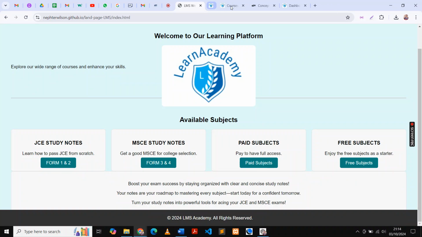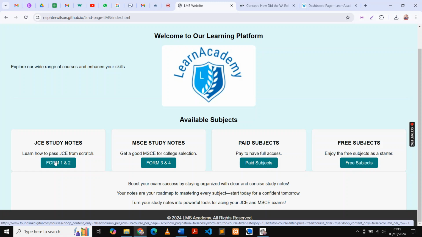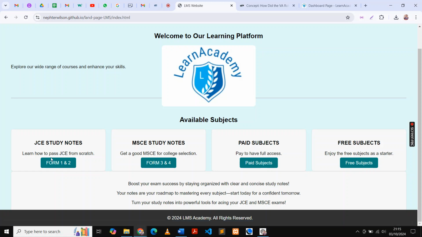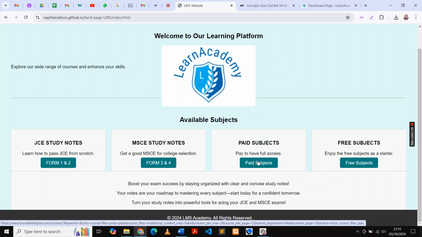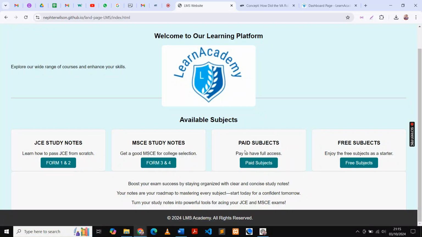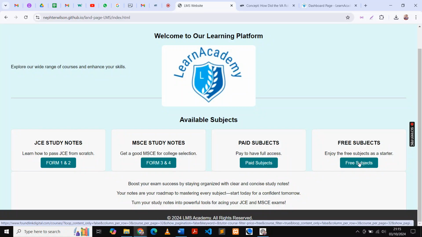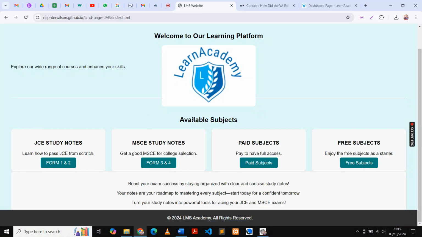So I come back to this site. If I click here, all the JC, Form 1 and Form 2, paid or unpaid, will come here. If I click here, Form 3, Form 4, paid or unpaid, will come here. Well, here there are only Form 1 up to Form 4 subjects which are all paid. Here, they are all Form 1 up to Form 4 which are for free. So you can navigate this pattern.